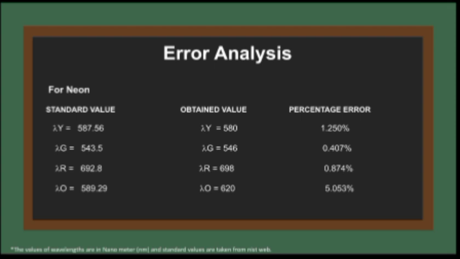Okay, so this is all about the analysis for neon. As you saw earlier in the error analysis part of mercury, I already explained these things, so in this slide I am not going to explain them again. As you can see here, one column is for standard values, one for obtained values and one for percentage error. Here we calculated the percentage error for lambda y, lambda g denoting green, lambda red and lambda orange. Okay, so this is all about the error analysis for neon.